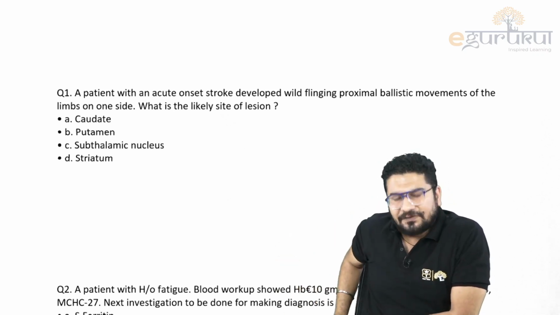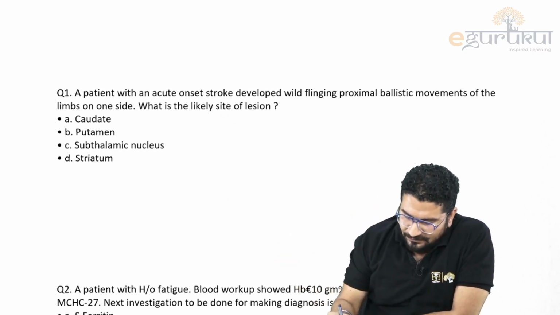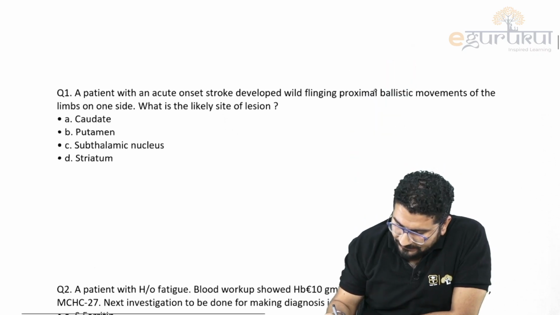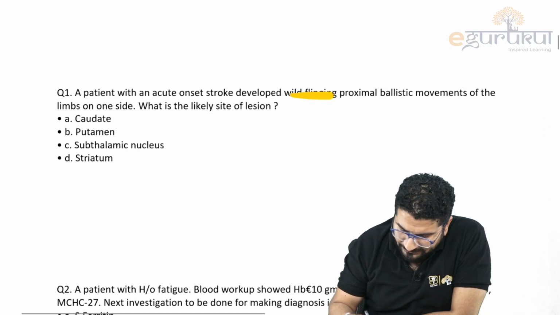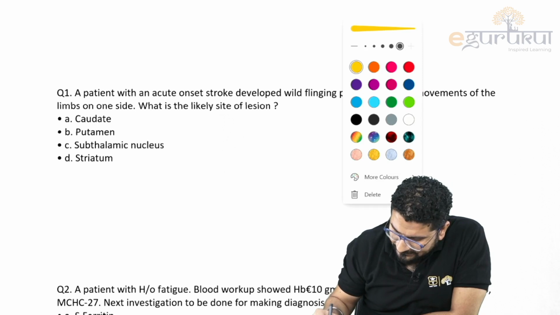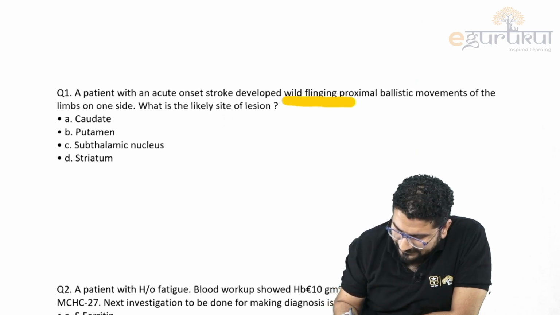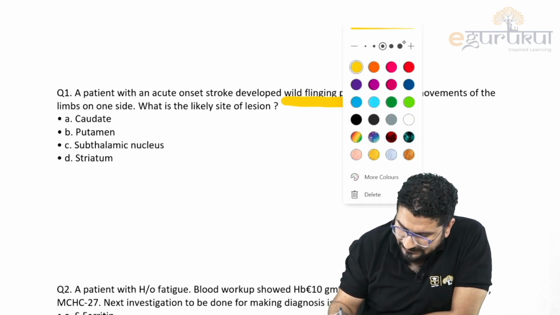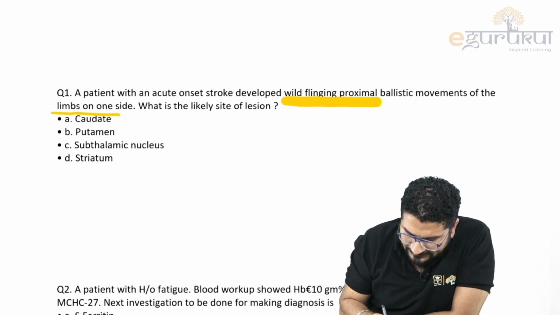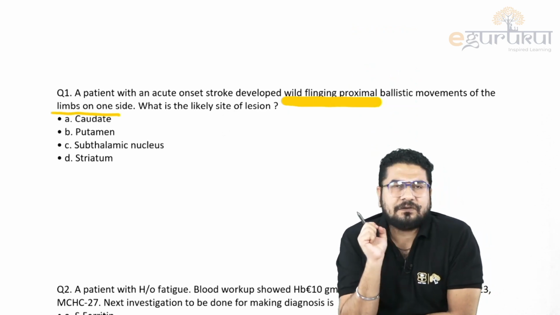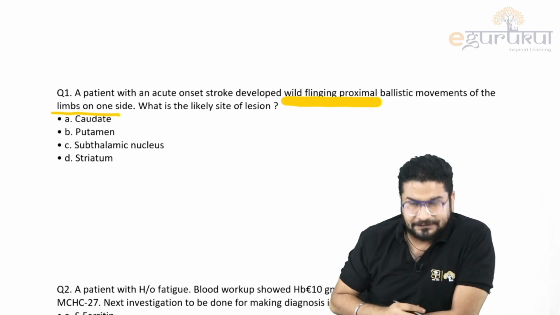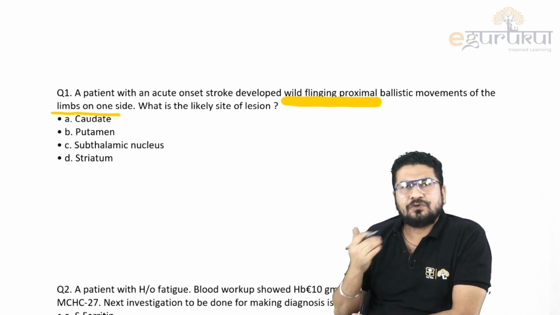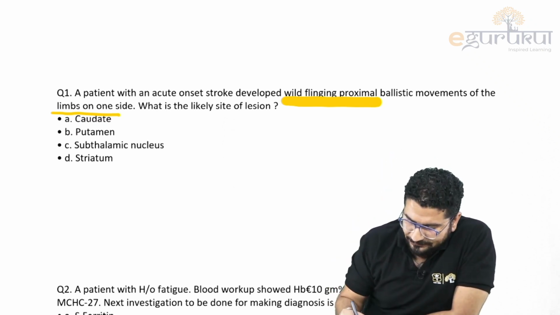So if I start with the first one: a patient with acute onset stroke developed wild flinging proximal ballistic movement. Just try to understand this. You can notice the patient is having wild flinging proximal ballistic movement of limb on one side. What is the likely site of lesion? It's basically a question from your movement disorders. So let me try to tell you something.